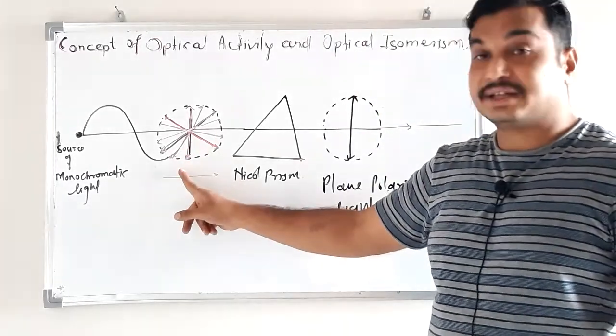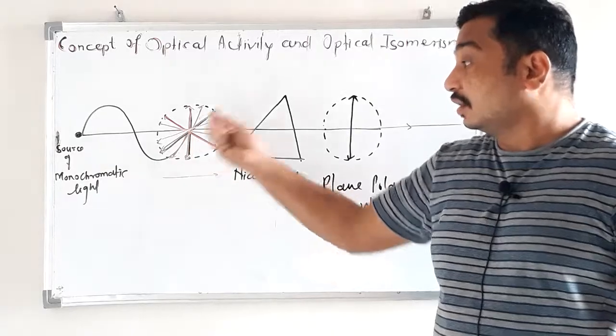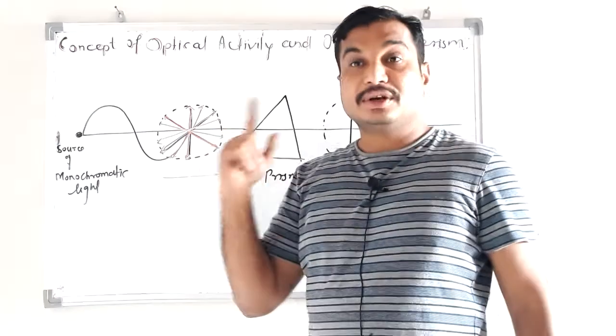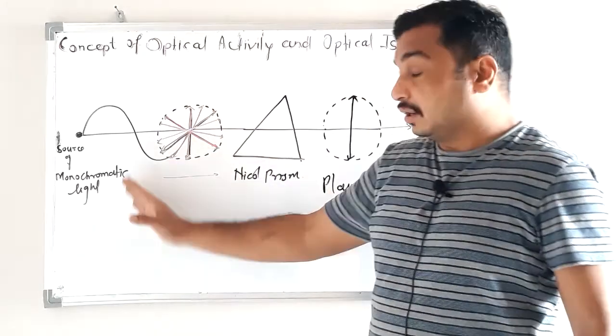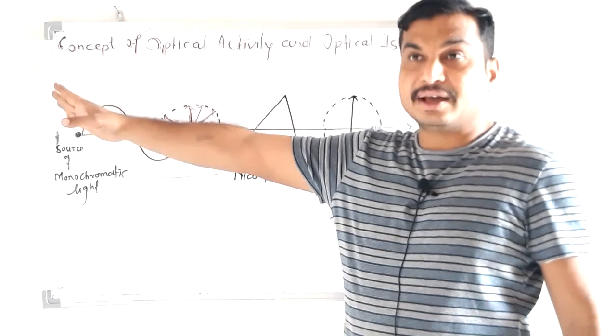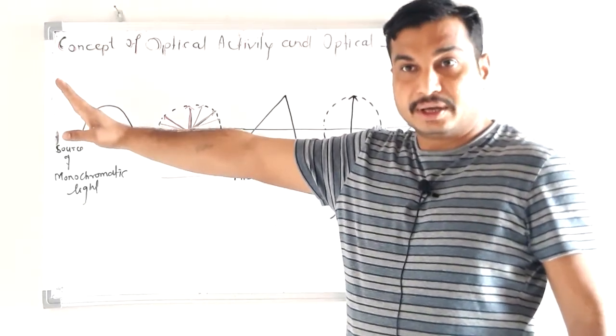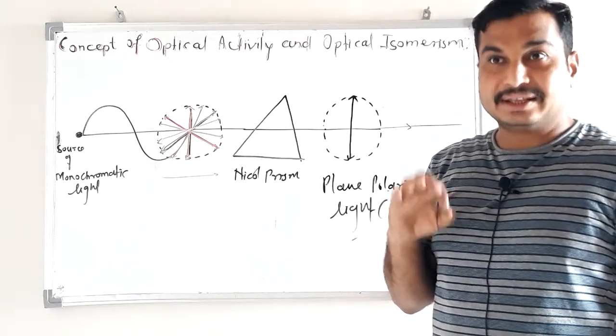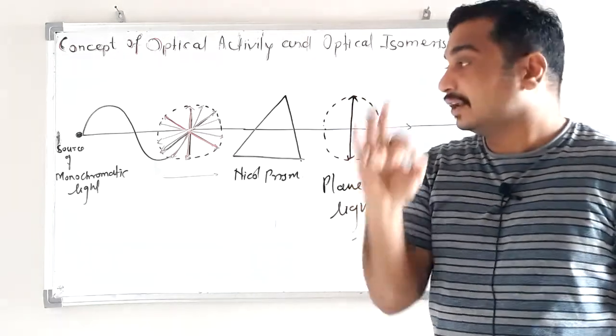The role of the filter is that it allows only a single color to pass. It will transmit only a single wavelength, not all. The remaining colors will be blocked and will not pass through the filter. That light is called monochromatic light.